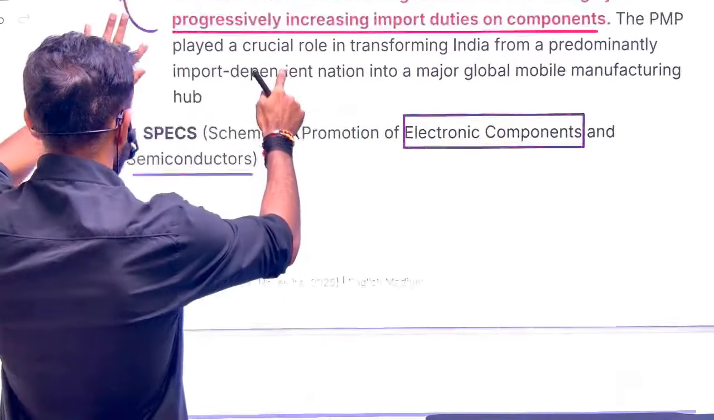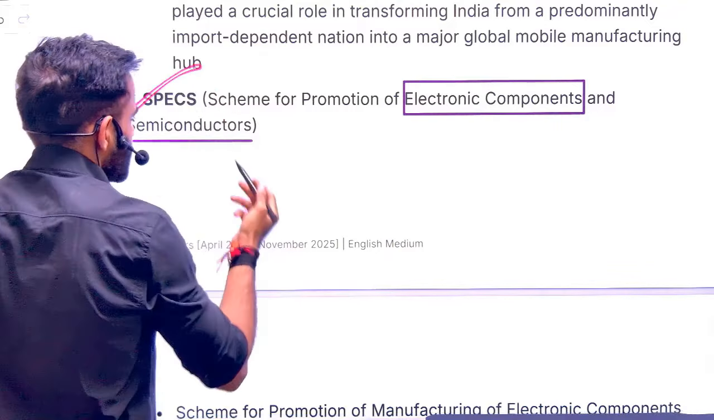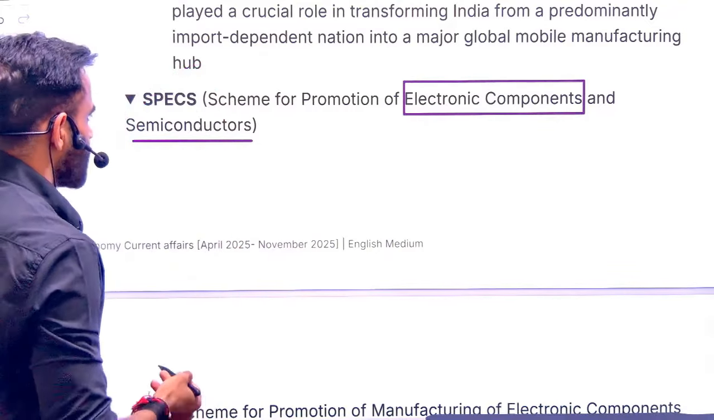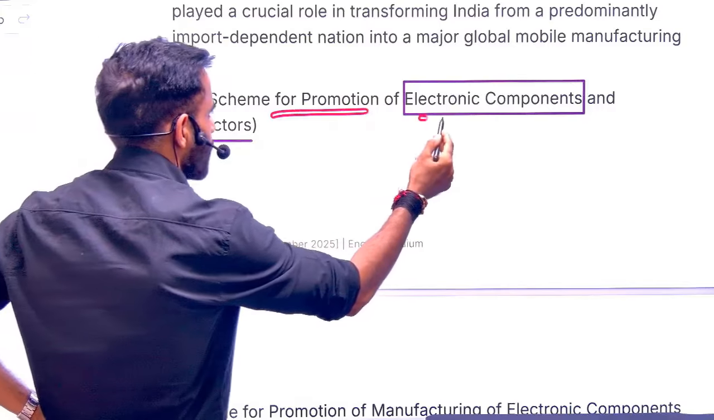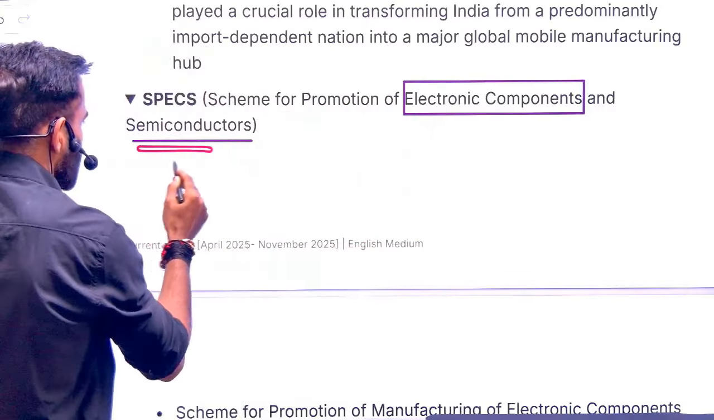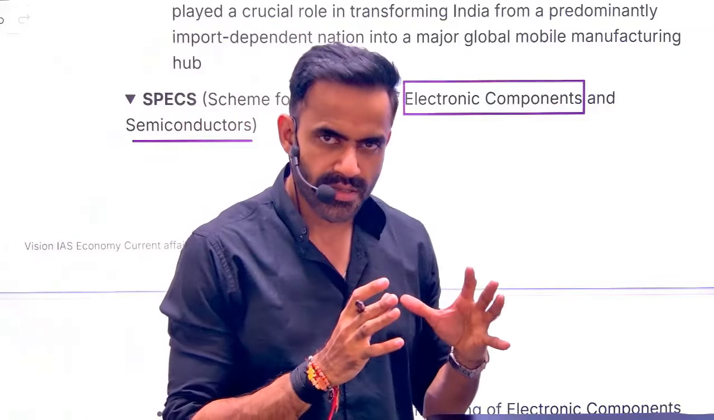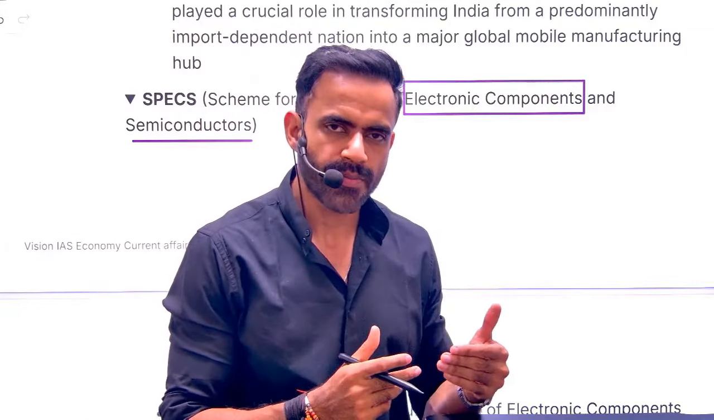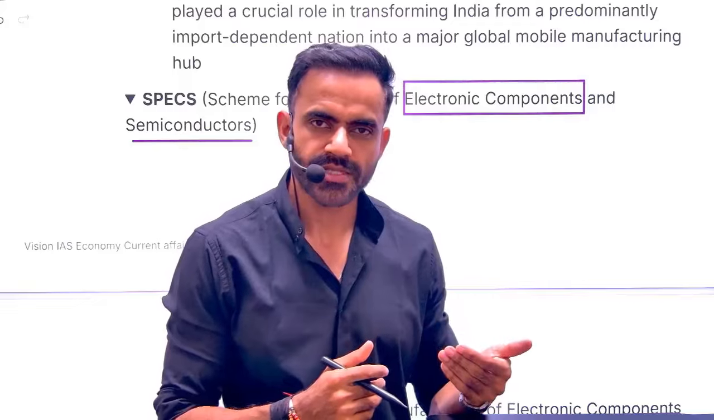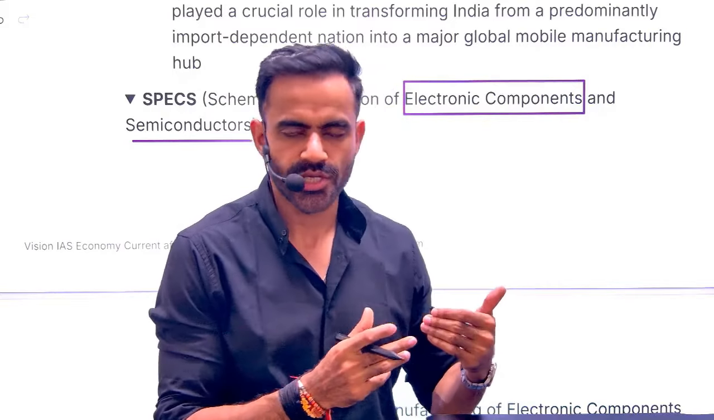Next is related to SPECS. So just understand the full form. Rest everything is self-explanatory. Scheme for Promotion of Electronic Component and Semiconductors. We are focusing on the semiconductor industry in our country. For that purpose, we have to create a suitable business environment, and that's why this initiative was launched.